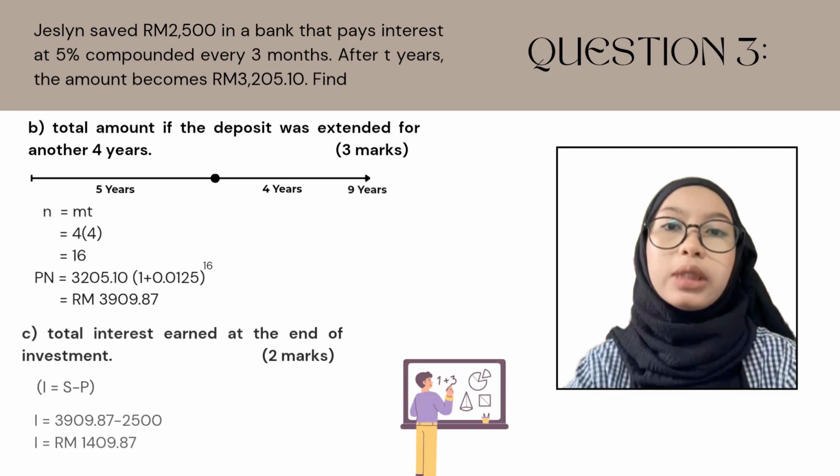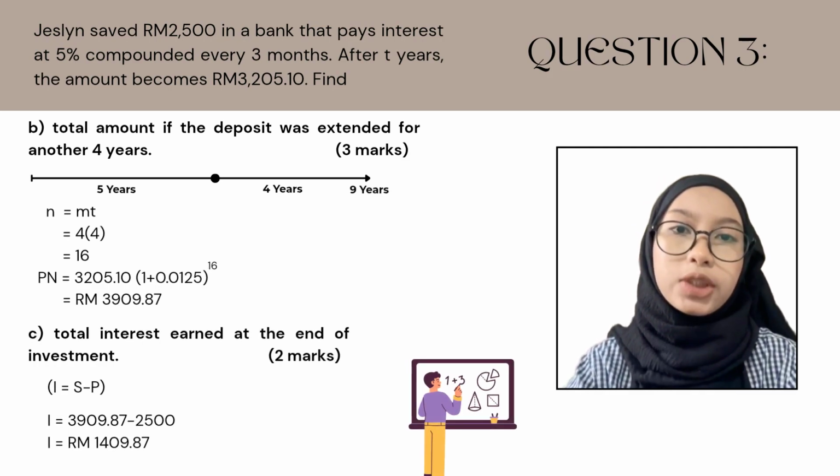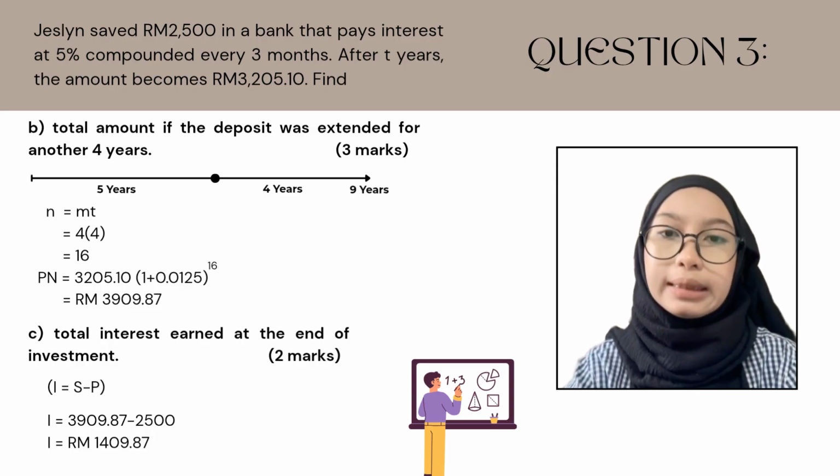For question B, total amount if the deposit was extended for another 4 years. Now, if Jocelyn keeps the money for 4 more years, N is equal to 4 times 4. N is equal to 16. For the new P, 3205.10 times (1 plus 0.0125) to the power of 16. The new amount is equal to 3909.87.